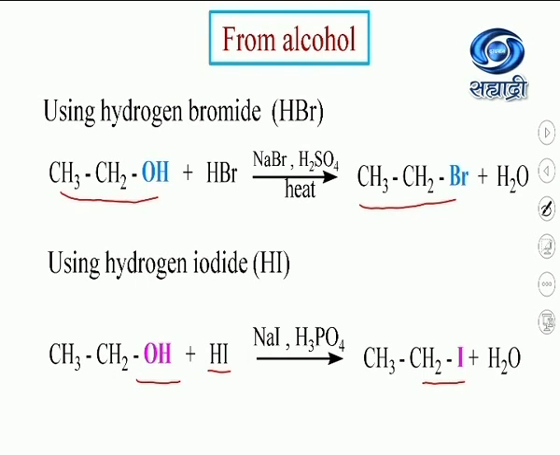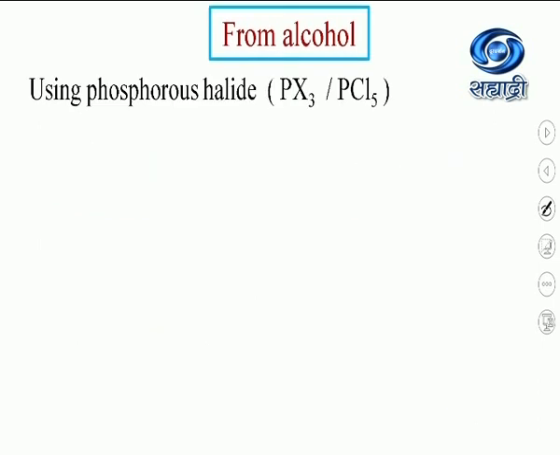Keep in mind, HBr and HI, both of them need to be generated in the reaction mixture. When we are using HBr, generally primary alcohols are used because secondary and tertiary alcohols undergo dehydration to give the product alkene.